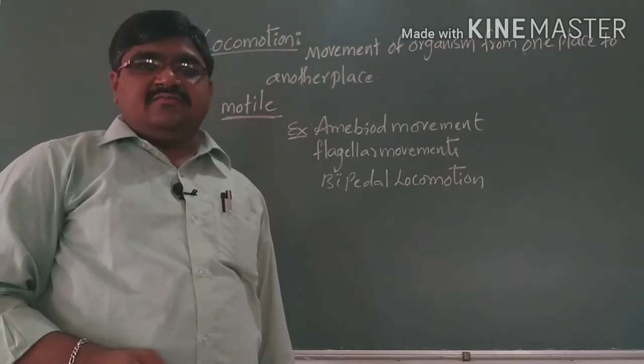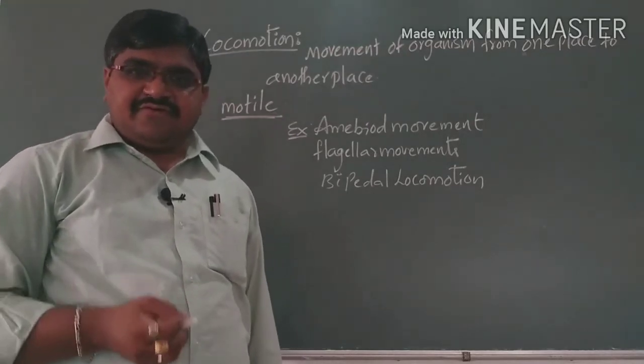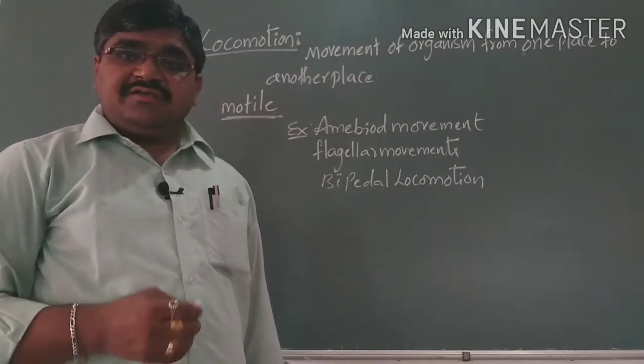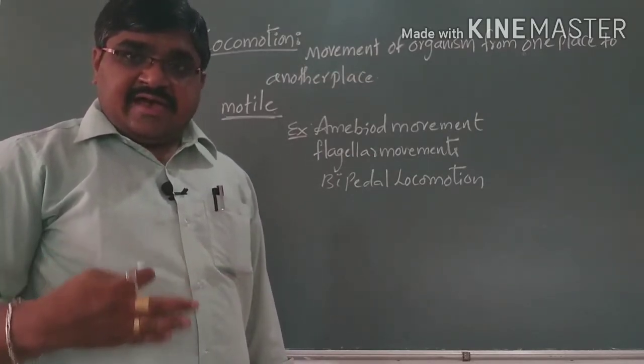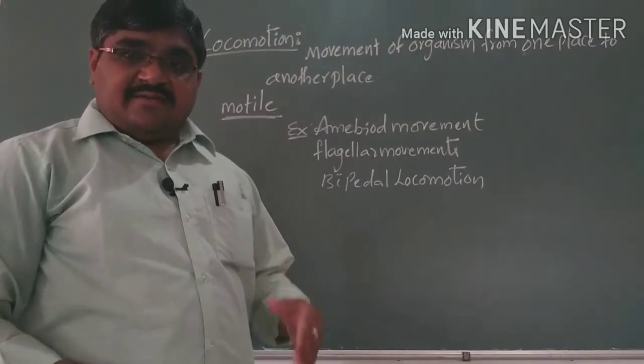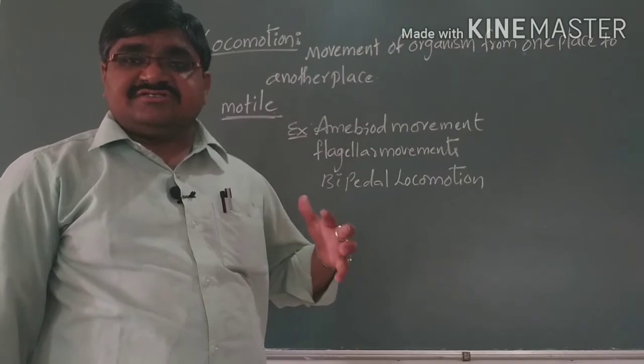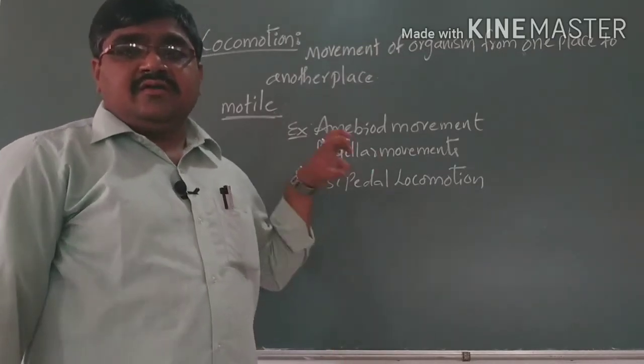Various organisms use limbs, for example fishes have limbs, and with the help of limbs the movement takes place from one place to another place. So various types of organisms have various types of locomotion.